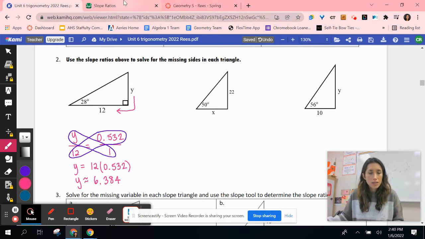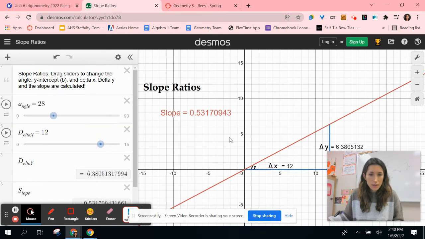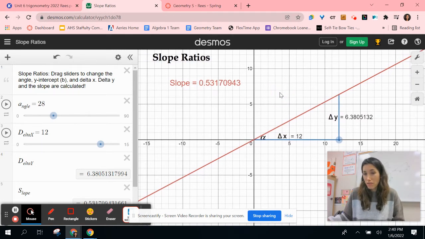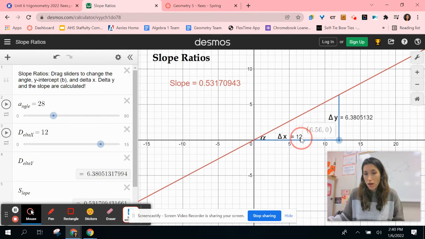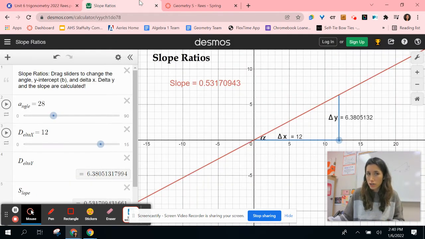Okay. Let's put this back to our triangle here. And I'm going to change this to a 12 so we can see if we can actually make that triangle perfectly. So I made that side a 12. And you'll notice here that I've actually created a visual diagram of this triangle. We have the base here as 12. And then we have our side length here, which is the 6.38. I said 381. Because we rounded that 0.532 a little bit, this is just rounded off slightly. But you can see here you have a visual representation of that triangle.